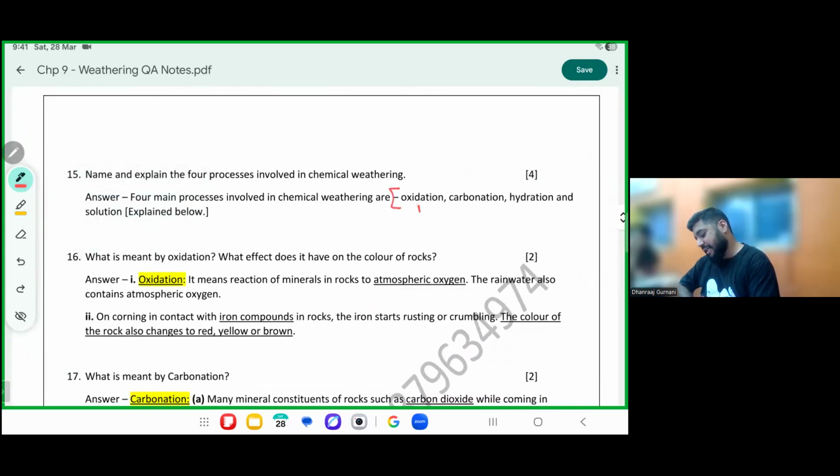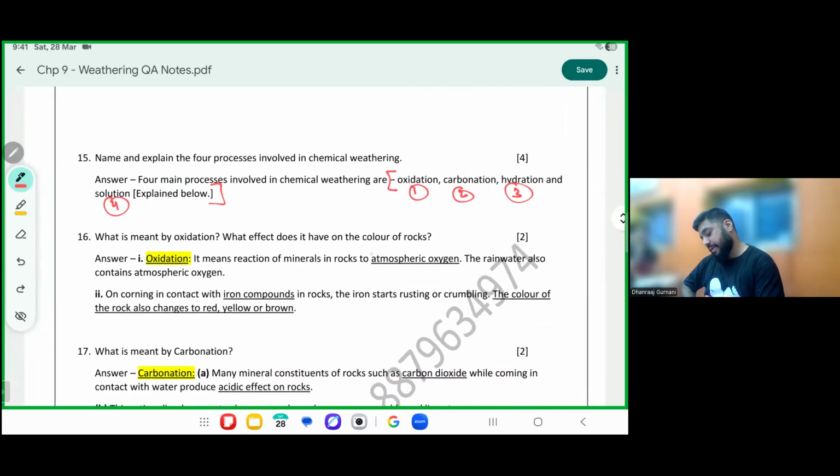Please mark: oxidation, carbonation, hydration, and solution are all examples of this. Let's see what is oxidation. It is when a reaction happens with atmospheric oxygen.